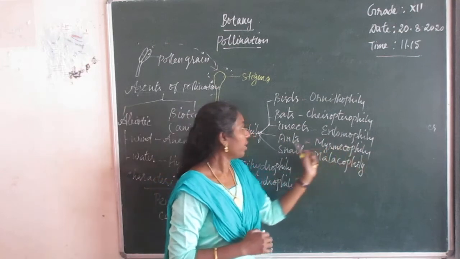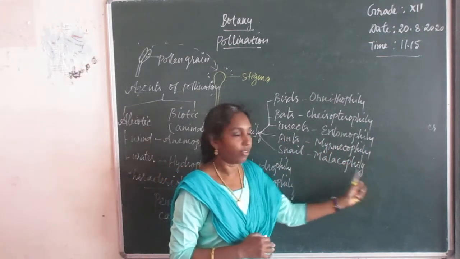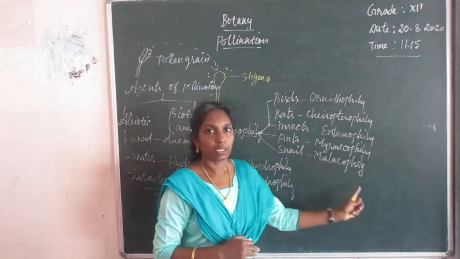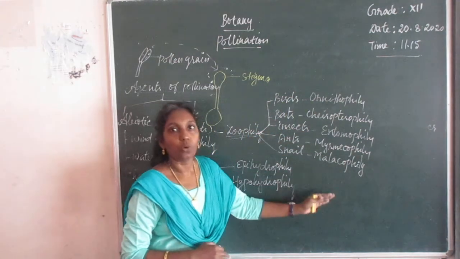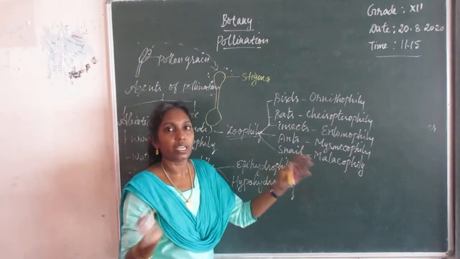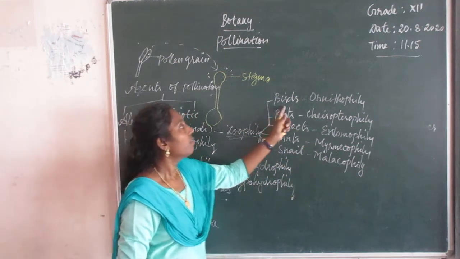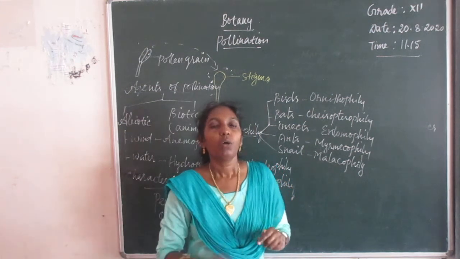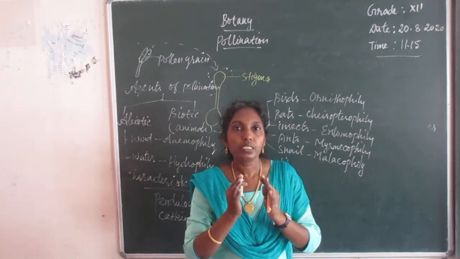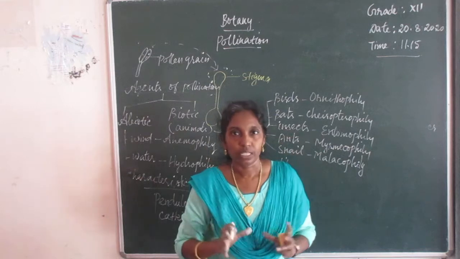Insects, entomophily. Ants, myrmecophily. Snails, malacophily. Let's see one by one. These flowers also show some adaptations to carry out different mechanisms. For example, birds, ornithophilous flowers. What are the adaptations observed in ornithophilous flowers?